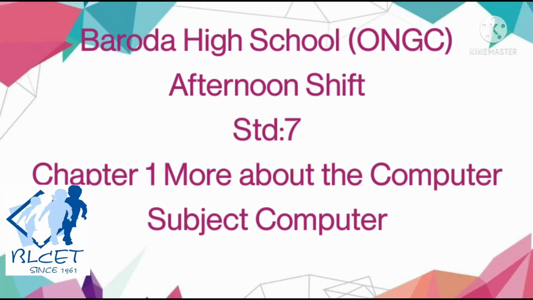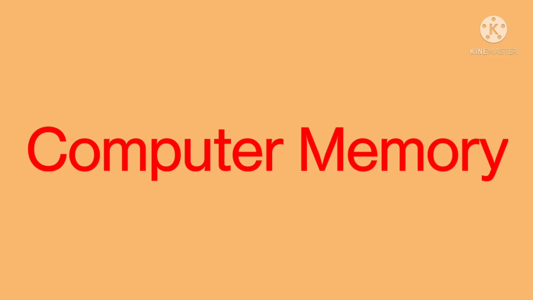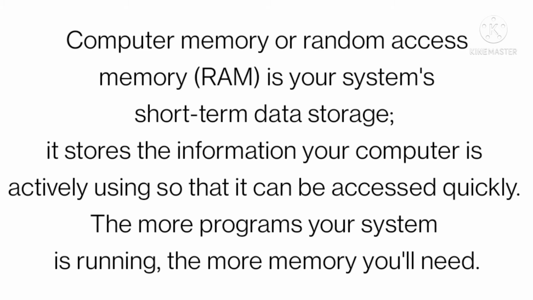Today we will start chapter number 1, more about the computer. You know what is the meaning of computer? Computer is an electronic machine. In this chapter we will discuss computer memory. Computer memory is an essential part of the computer. It is used to store data and instructions which are required by the CPU for processing.